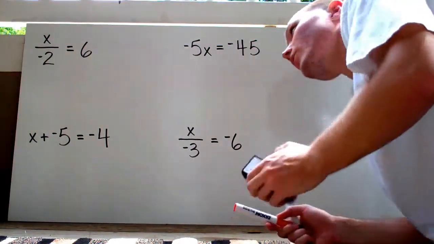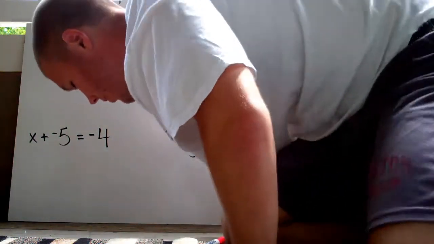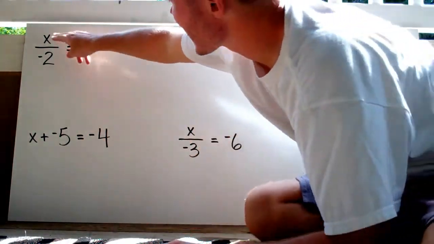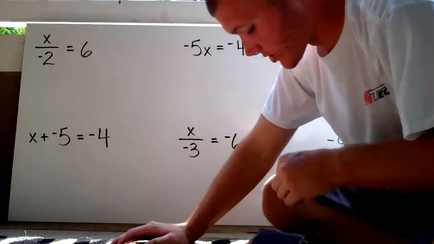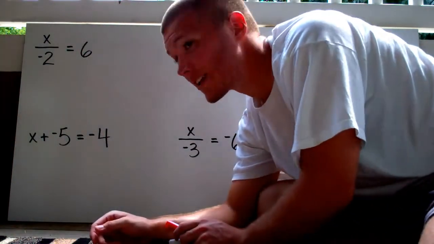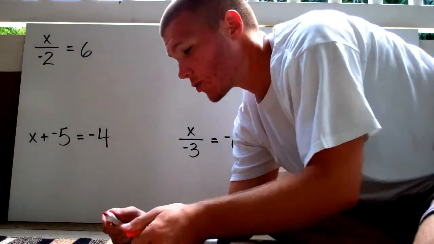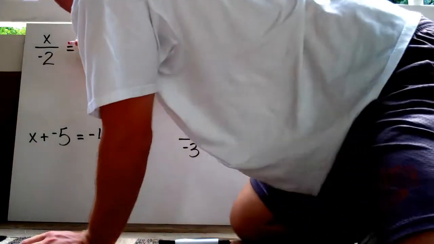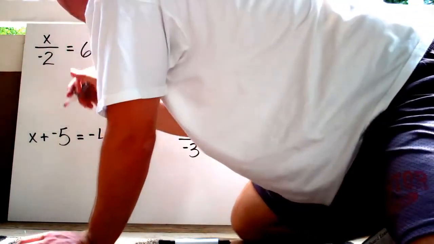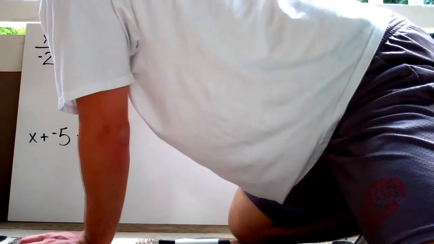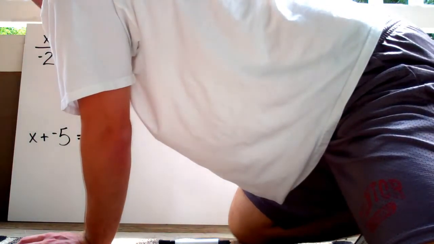Alright, so over here, I'm getting sweaty. We've got x divided by negative 2 equals 6. Well, the opposite, class, of divided by negative 2 would be times negative 2. And that's really important, class, that you know that. I'm going to figure out where I'm going to stick that sign. I'm just going to put this right up here, times 2.